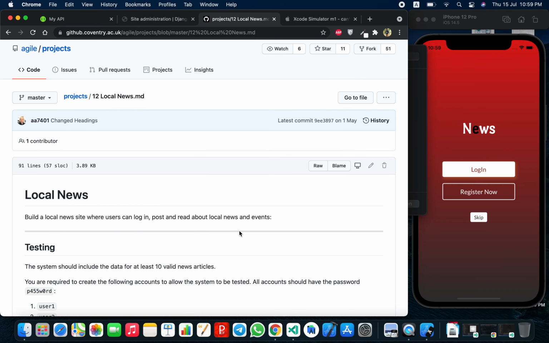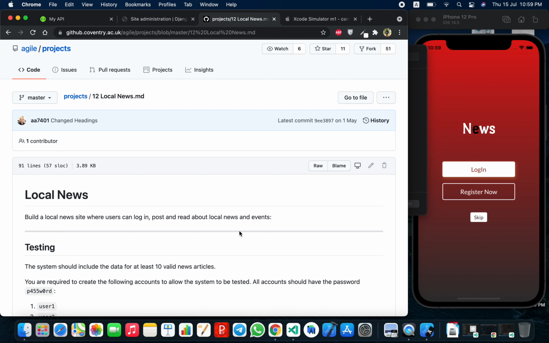Hello, this is Aisha Ijaz and I have worked on a local news app which I have developed using Flutter, a hybrid mobile app framework. This app has been developed to read and post local news.